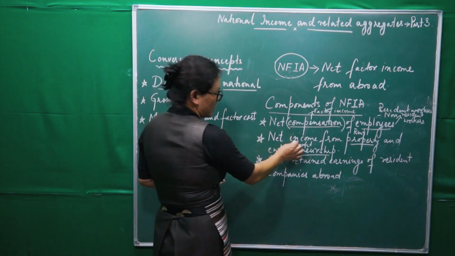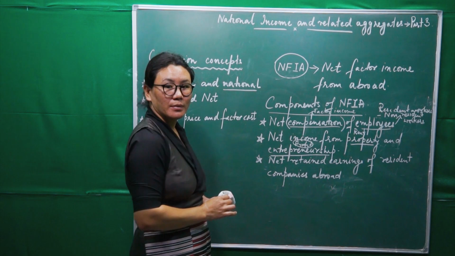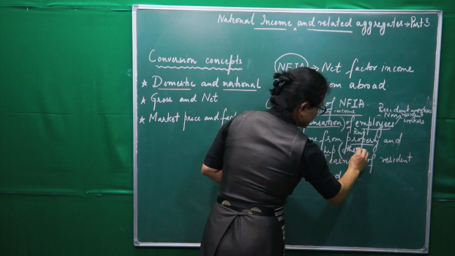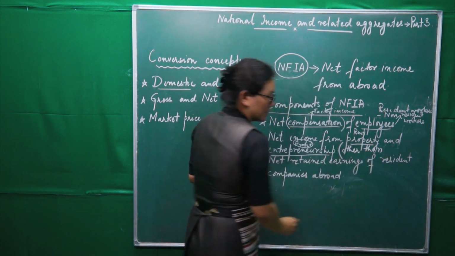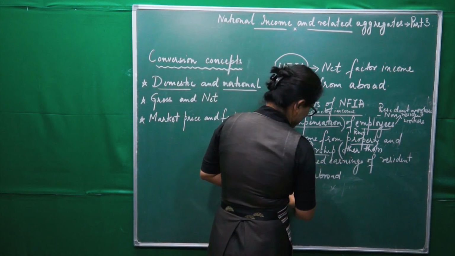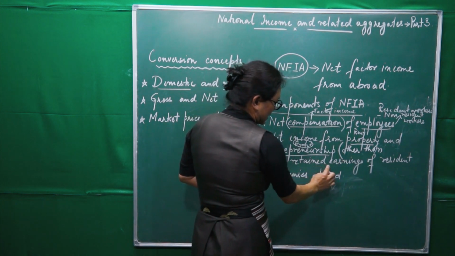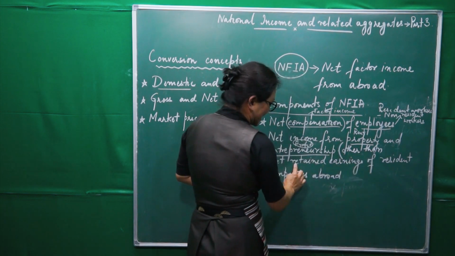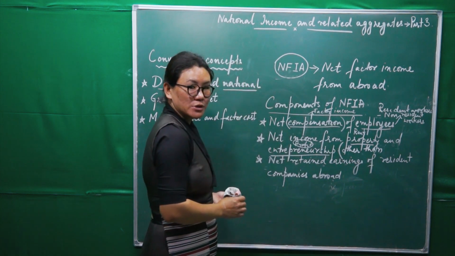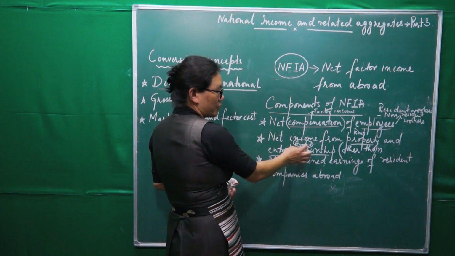Now I've written here profit, so I'll add a few things. This profit is other than retained earnings of resident companies abroad. That one I'll put here, so other than this, in profits.